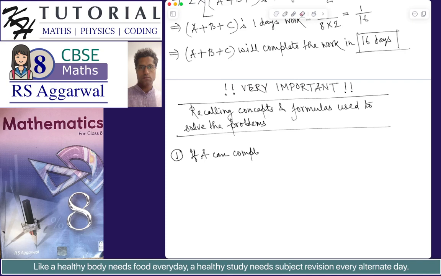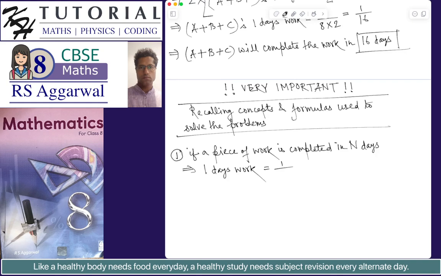Let's say in general, you can write it like this: if a piece of work, and a piece of work means a complete work, is completed in n days, this implies that one day's work, that is the amount of work done in one day, is equal to 1 by n. This is the first general rule.